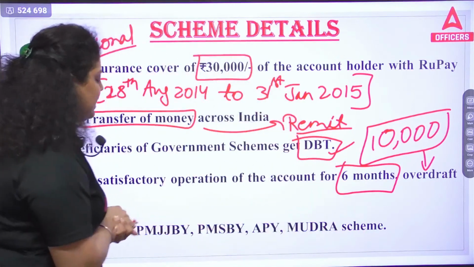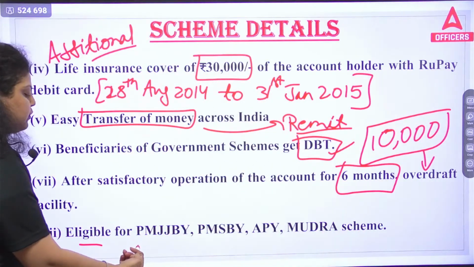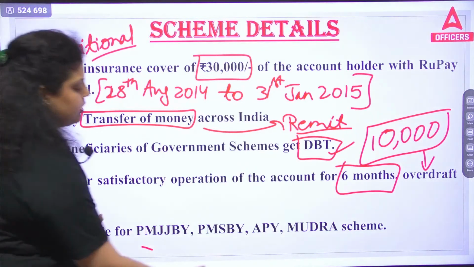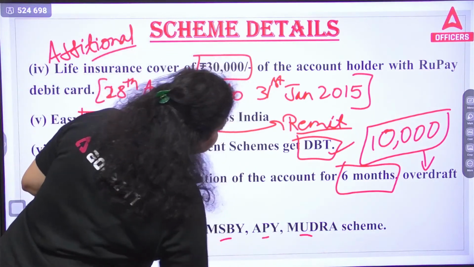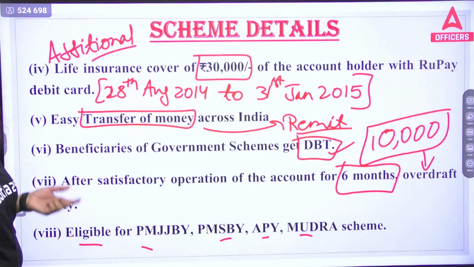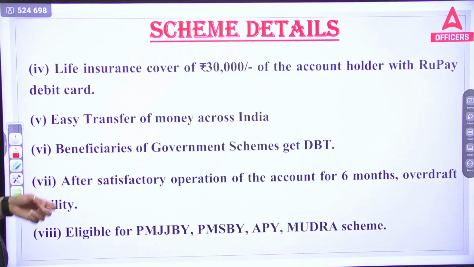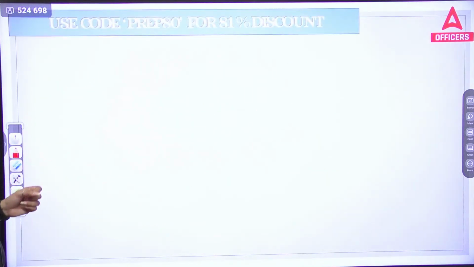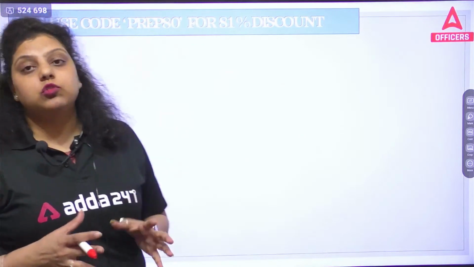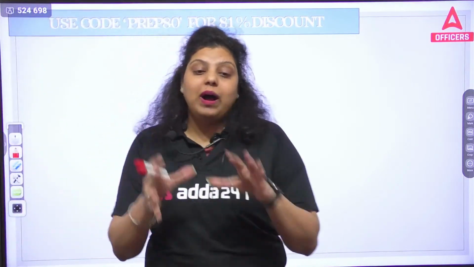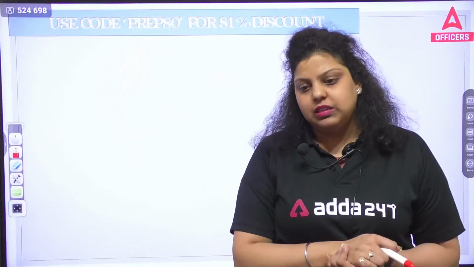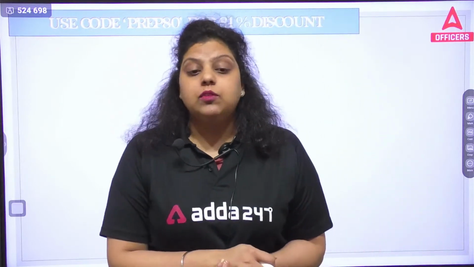Now, apart from that, the account is eligible for Jeevan Jyoti Bima Yojana, Suraksha Bima Yojana, Atal Pension Yojana, Mudra Scheme, etc. So this account is eligible to enroll in any of these schemes, right? These are the features of Pradhan Mantri Jan Dhan Yojana, and this is the first part.